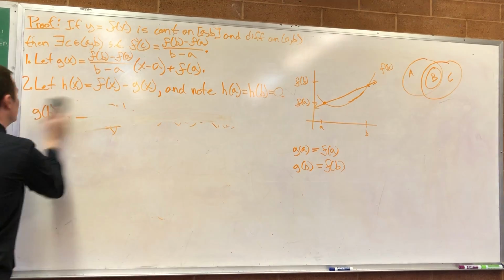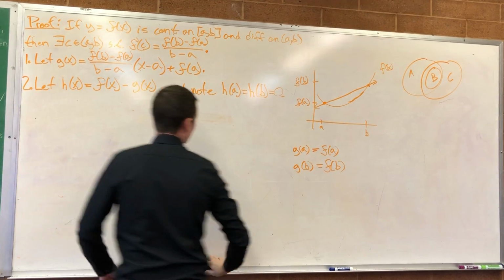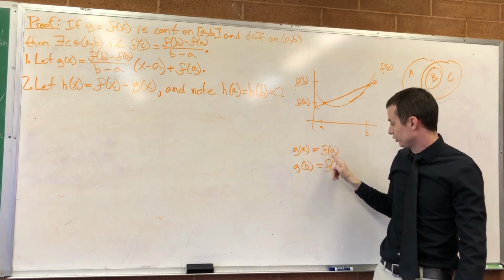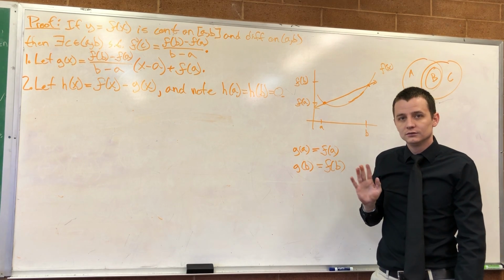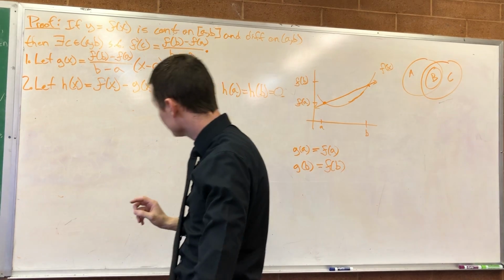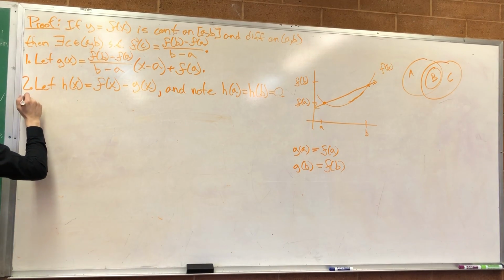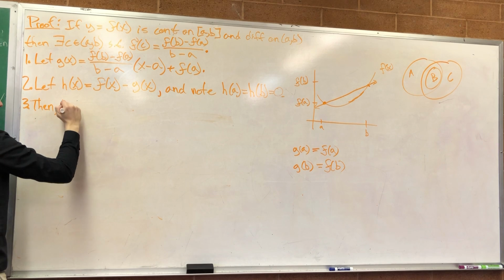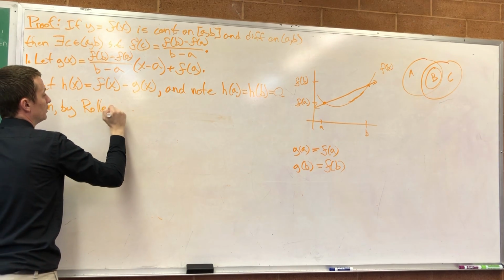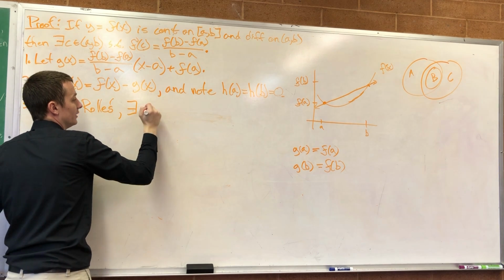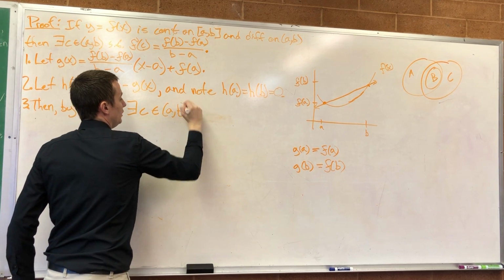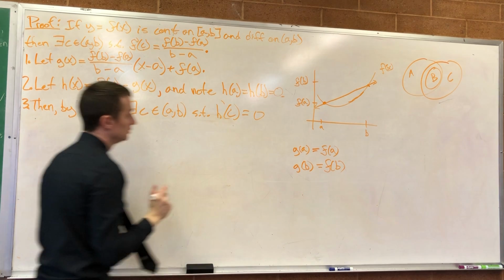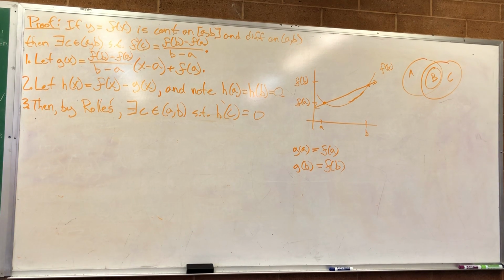So now, with that, I think that's enough for you to see H of A is for sure equal to H of B, because G of A is for sure equal to F of A and G of B is for sure equal to F of B. So, step 3: then, by Rolle's theorem, there must exist C in (A, B) such that H prime at C is equal to 0. That's using Rolle's theorem.